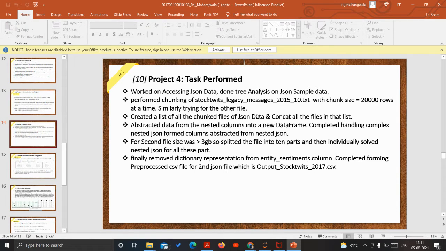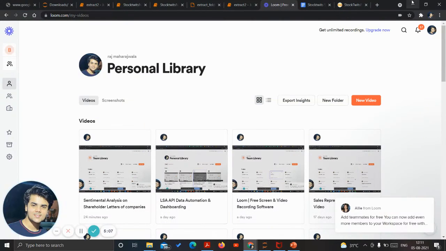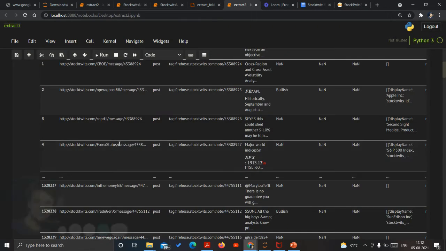As you can see, the major part was data preparation. Then data cleaning, which is also a sub-part of preparation, and then Python programming basics, which are conditional operations and all of them. This was the project in which all of these parts were involved. So let's begin with the code.